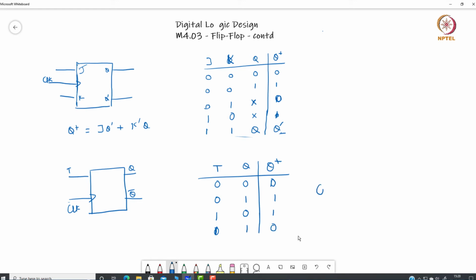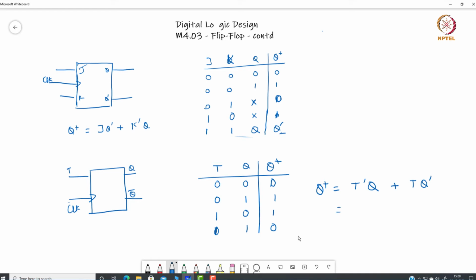So essentially my Q plus is always going to be, if T is 0, equal to Q, and if T is 1, then it is going to be the inverted value, Q dash. So this can be written as the characteristic equation.